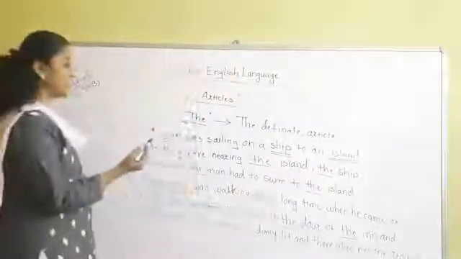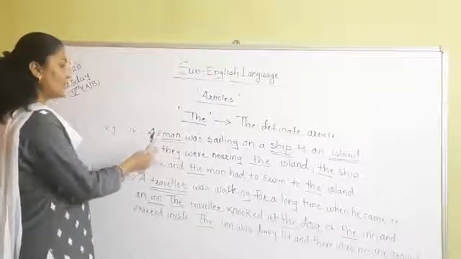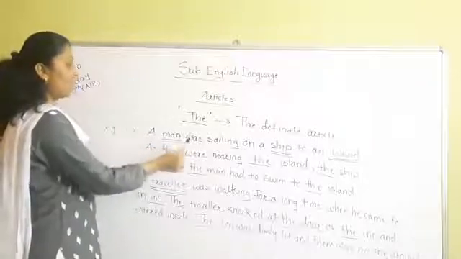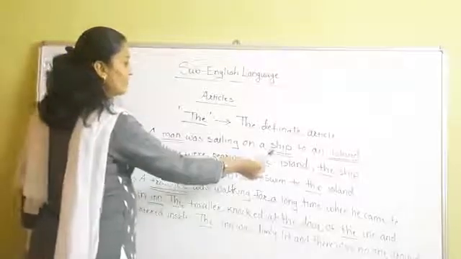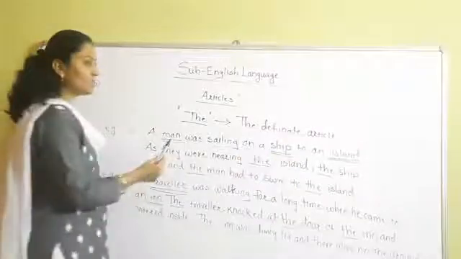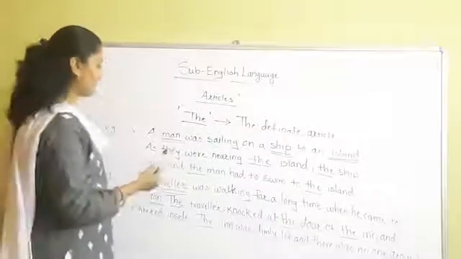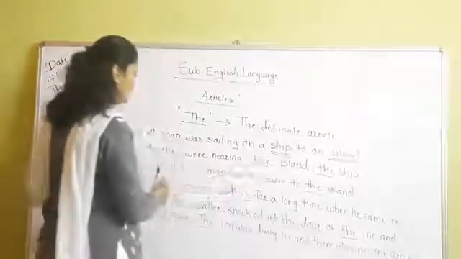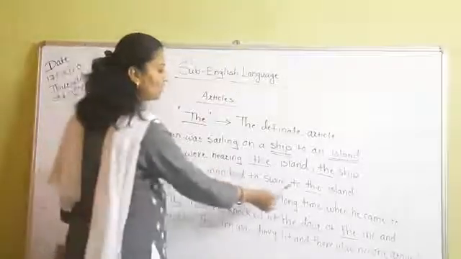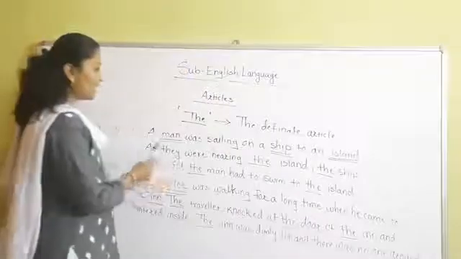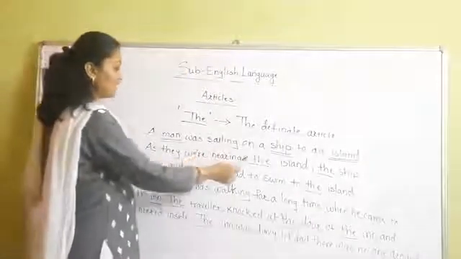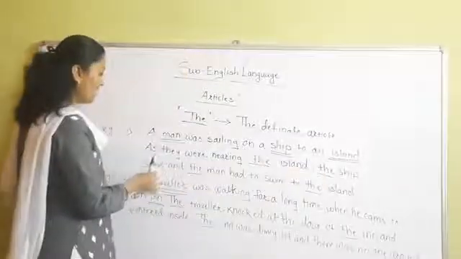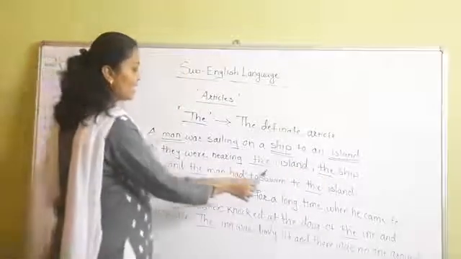Now you can see here the words that I have underlined are the nouns. A man was sailing on a ship to an island. The words that I have underlined are the nouns. As they were nearing the island, the ship sank and the man had to swim to the island. Here I have underlined the articles: the island, the ship, the man and the island.